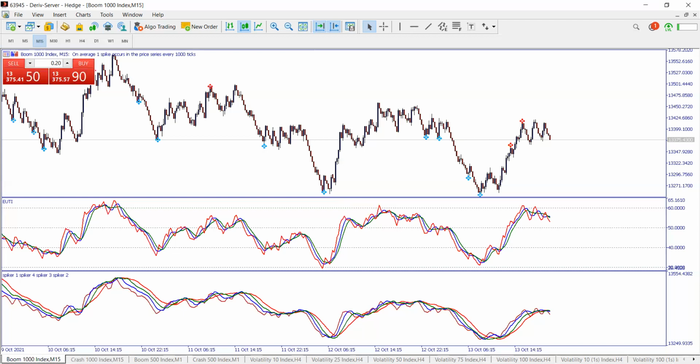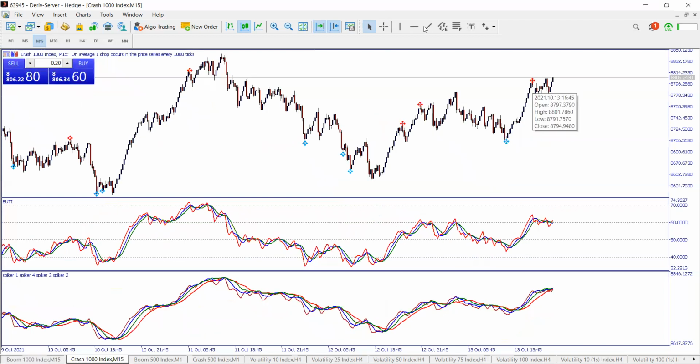Once it goes on 60 and above, like what it did around here, and here, you see that when it got there, it had no choice than to spike. Can you see that?